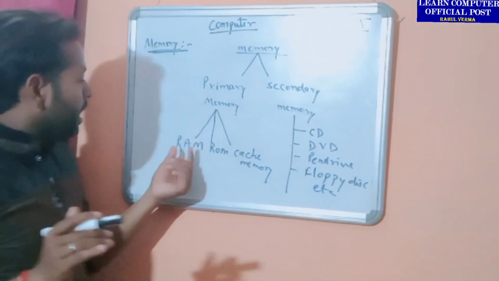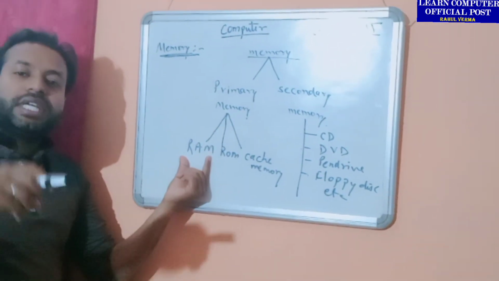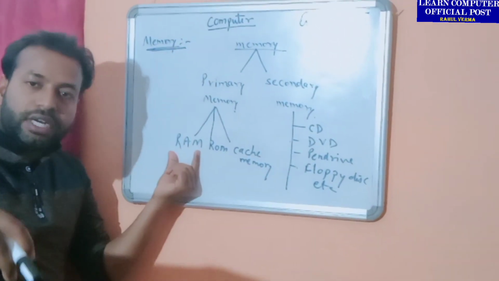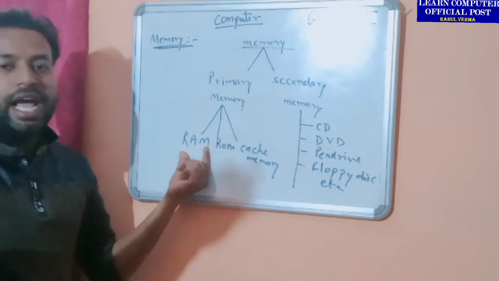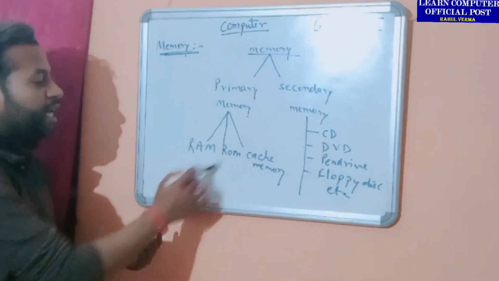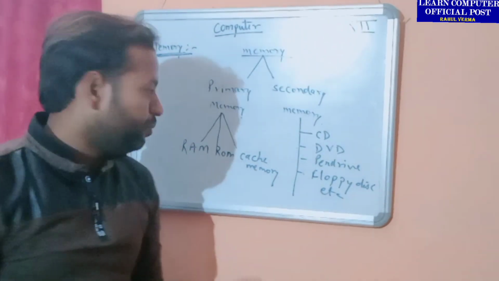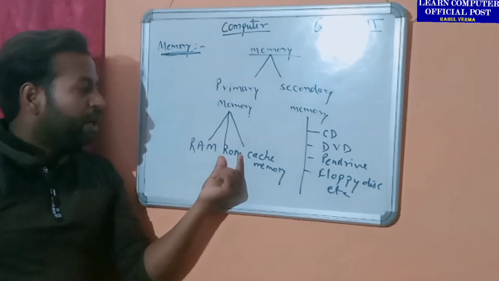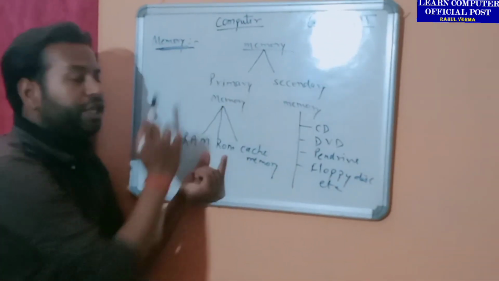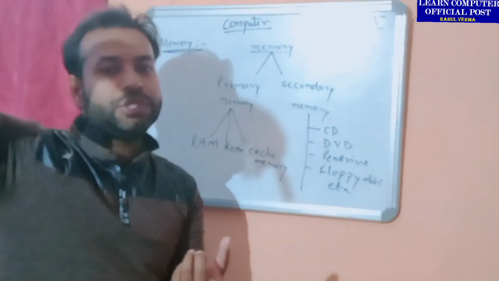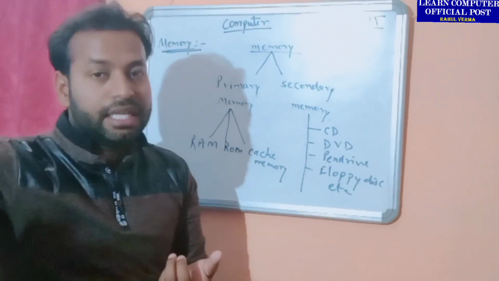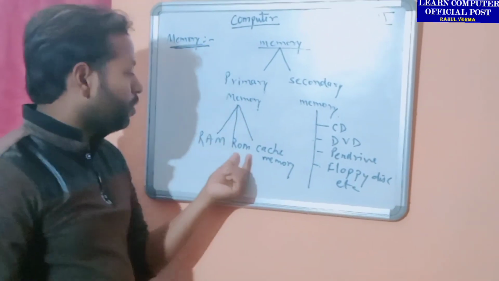Right? So RAM is used to store data for a very short time. If the power supply is there, then data will remain there. As soon as the power supply is cut off, your data will be erased from RAM. But what happens in ROM? ROM is a part of primary memory, so it should be on the same concept, meaning data should be stored for a short time or till the power supply connection. But it's not like that.